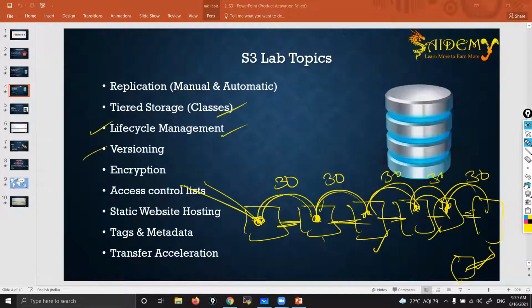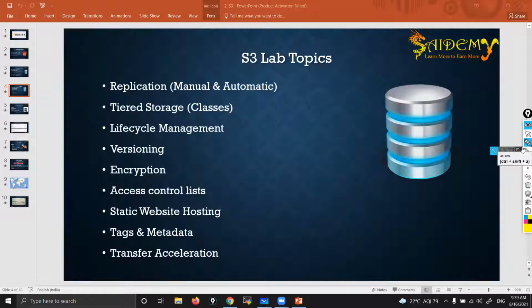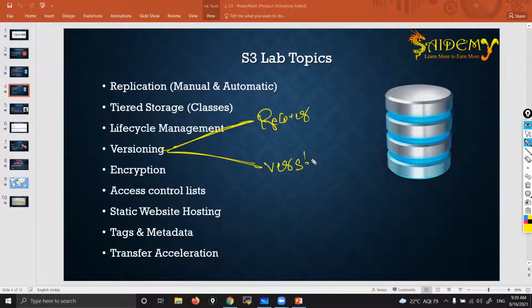Then coming to versioning. Versioning means, guys, just try to understand theoretically. Tomorrow I'm going to show in next class practically, then you'll understand easily. Here we are getting two advantages. One is you can recover deleted objects, recover from accidental deletion. By mistake you have deleted something, then you can recover happily, no problem at all. That is the first advantage.